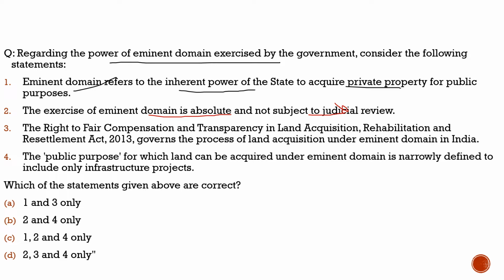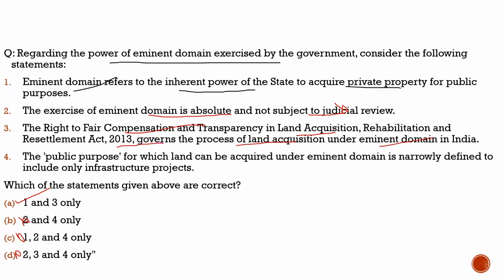So here we can easily eliminate option B, option C, and option D. We are left with option A only, that's 1 and 3 only, which would be the correct answer. So we established the answer by just solving the first two statements. But still, let's have a look at the third statement. The third statement says the Right to Fair Compensation and Transparency in Land Acquisition, Rehabilitation and Resettlement Act 2013 governs the process of land acquisition under eminent domain in India.